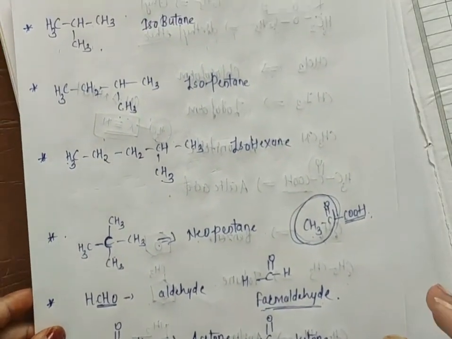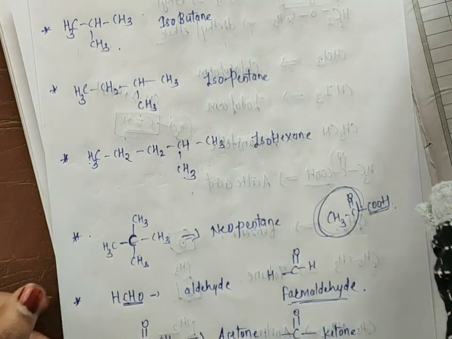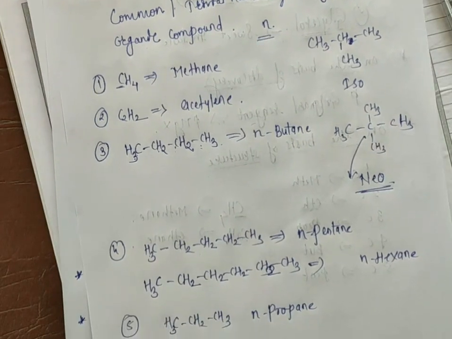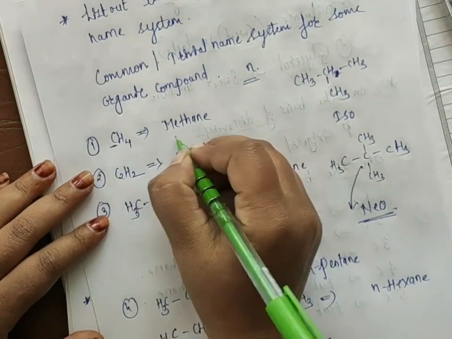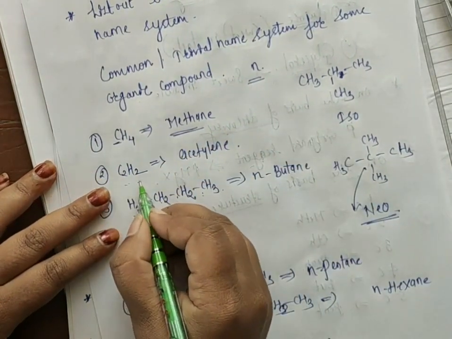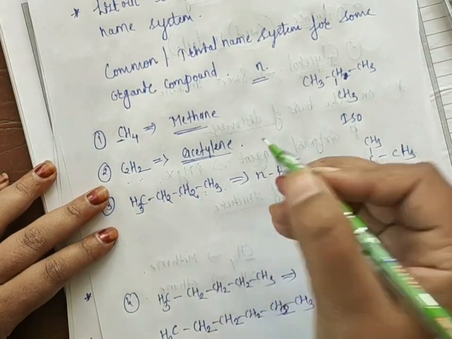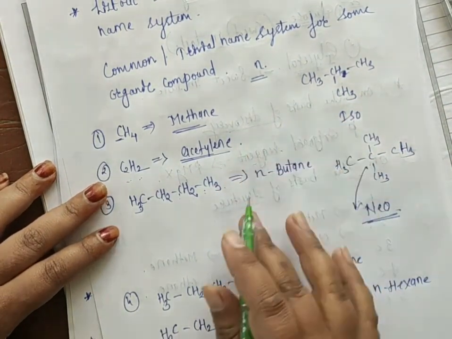So these are the examples for the common naming system. In the first example, if there is a presence of 1, 2, 3 carbon atoms: if there is 1 carbon atom, we write methane. If there are 2 carbon atoms, we write ethane, like this. In the common naming system we also use acetylene or ethyne, and commonly we call it acetylene, and ethyl also.